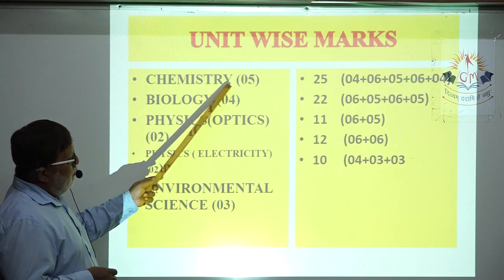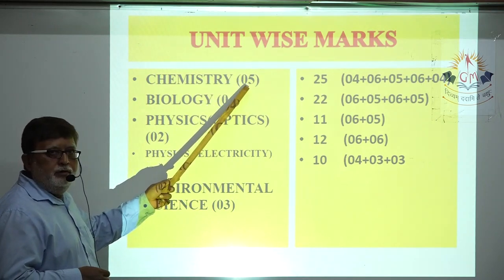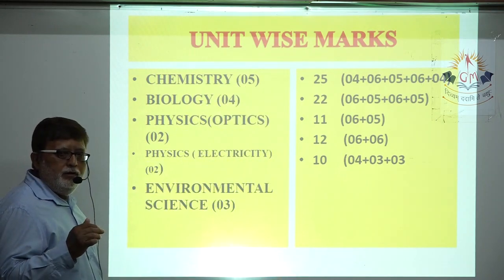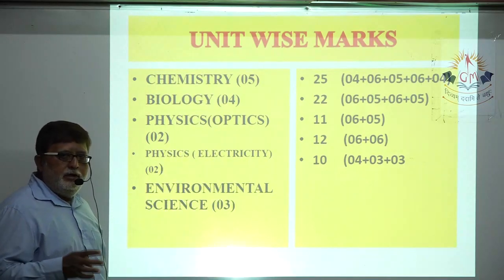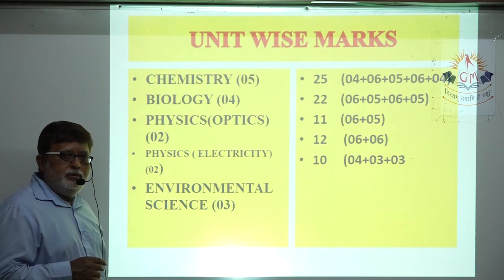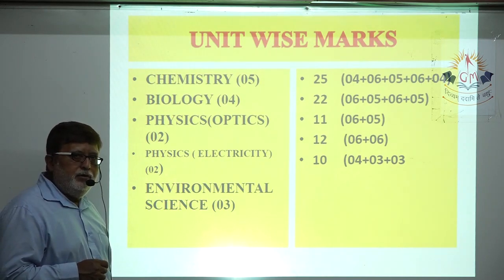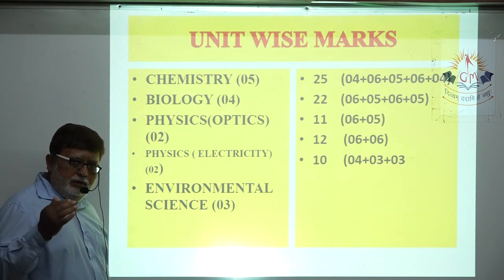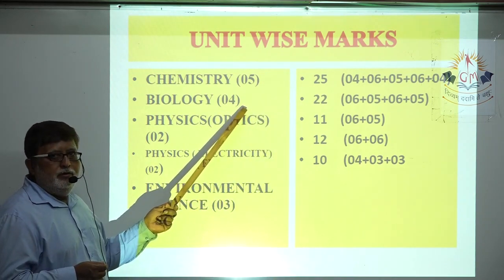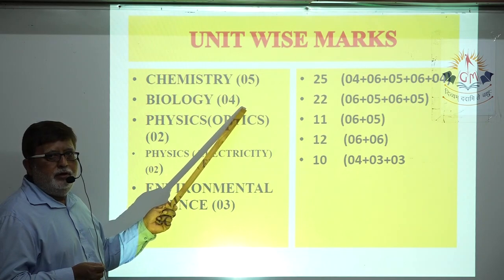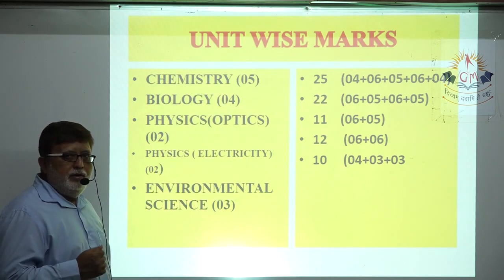And in sequence also, chapters 1, 2, 3, 4, 5 are of chemistry. Then there are 4 chapters in the unit of biology. In sequence, chapters 6, 7, 8, 9 are of biology.